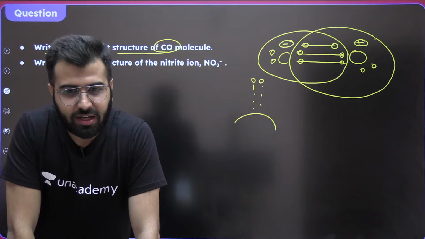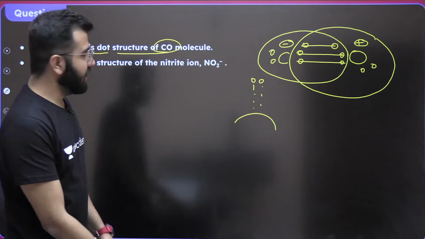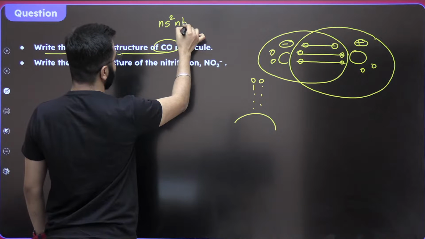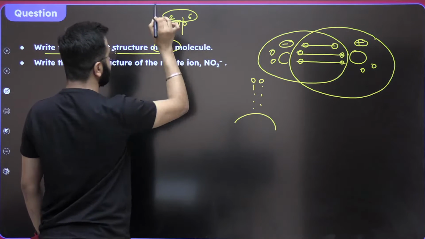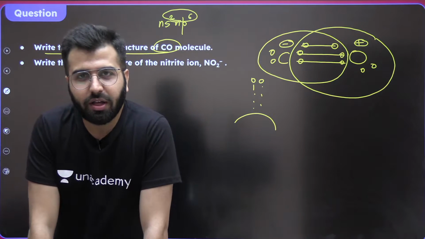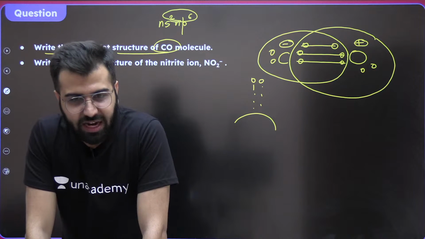Is it good? Sir, why is it an octet, 8? Vidya, the reason is all because of the electronic configuration, which should be ns2 np6. The noble gas like configuration, ns2 np6. How many electrons? 2 plus 6, which is 8.